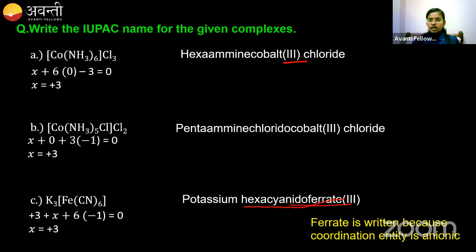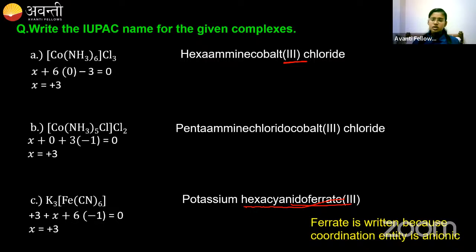So now I can understand that all of you are able to write the name if the complex is given, and you are able to write the complex if the name is given. Any doubt from the nomenclature part for anyone? Is everything clear? Finding out the oxidation state, writing the name, everything is clear. So all of you go through the rules once again and try to solve some questions from the IUPAC nomenclature. Okay, so that all the small doubts which you are having will also get cleared. If time permits, I will also solve some questions.